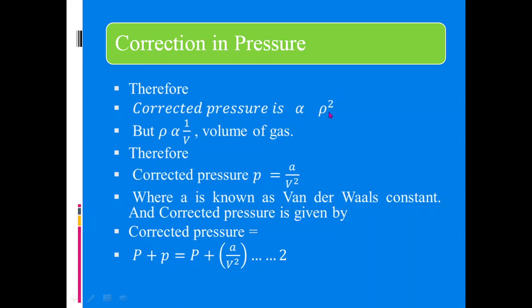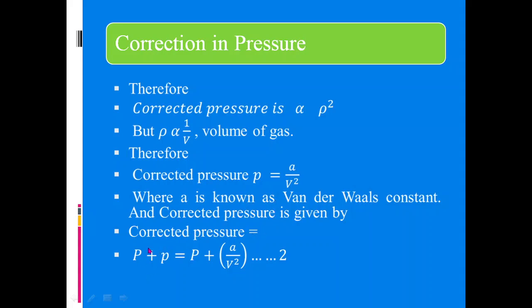It depends upon two quantities and both depend upon density, and therefore the correction in pressure is directly proportional to rho square, where rho is the density of the gas. But this density is inversely proportional to the volume of the gas, and therefore the corrected pressure we can write as P equal to A upon V square, where A is a constant named the van der Waals constant.